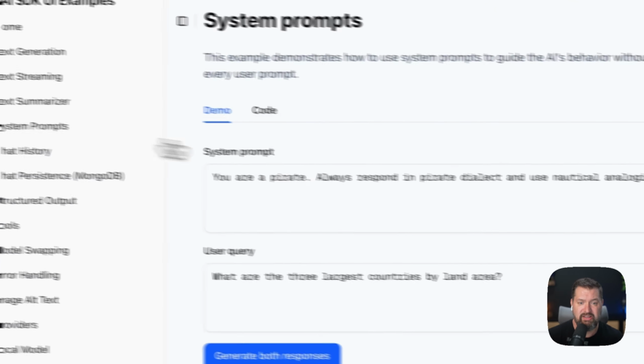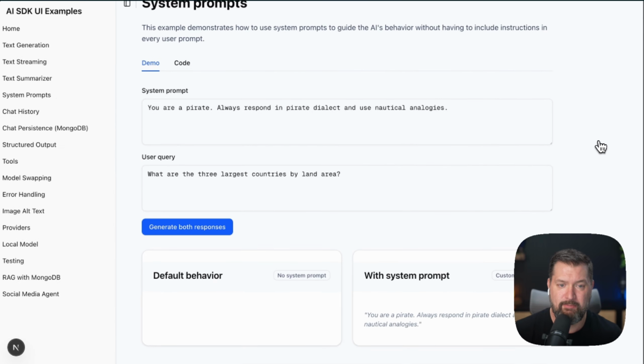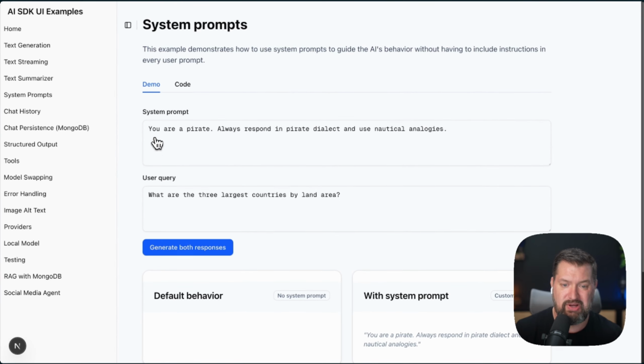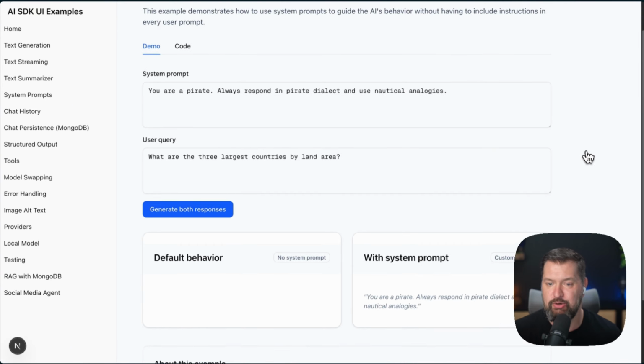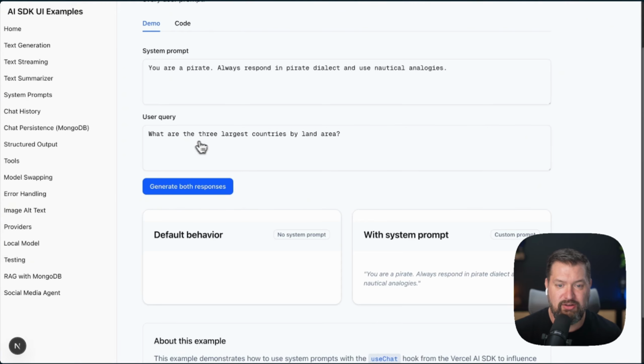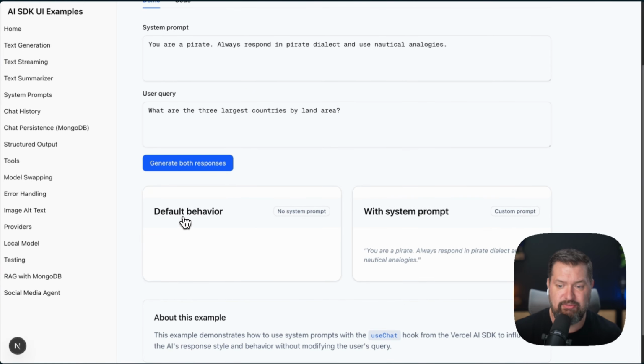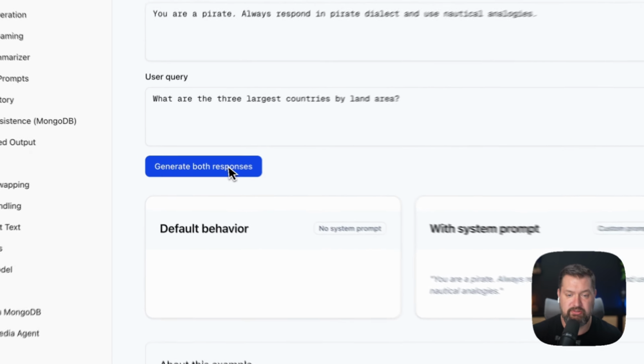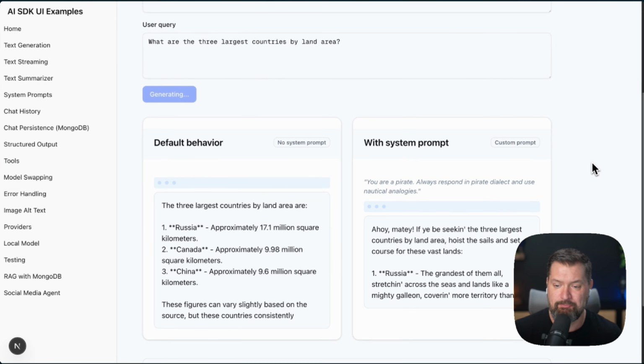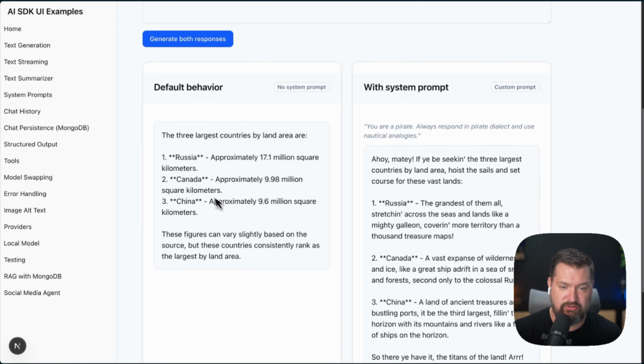Another example here is system prompt. This one's pretty funny. We're going to include this system prompt. You are a pirate. Always respond in a pirate dialect and use nautical analogies. That's my best pirate voice. What are the 3 largest countries in the land by land area is our user query. So we're going to generate the default behavior and then the behavior with our system prompt. So let's generate that. And here we go. This is just pretty bland and boring. And then here is in pirate voice.